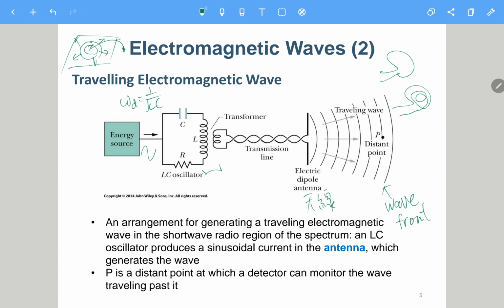Wavefront, 叫做波前. You consider that at a certain moment it propagates to here, and then after, let's say, delta t later, the wave propagates to here, and then delta t later, the wave propagates to here. Of course later on it's still generating the EM wave at each moment.